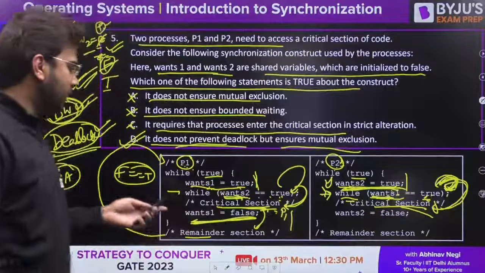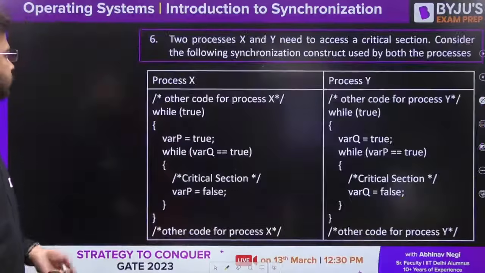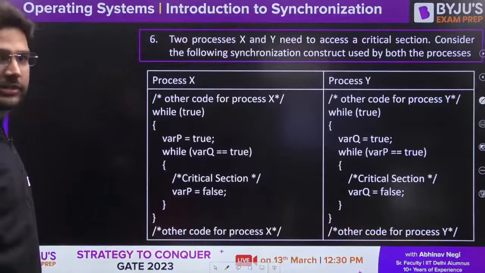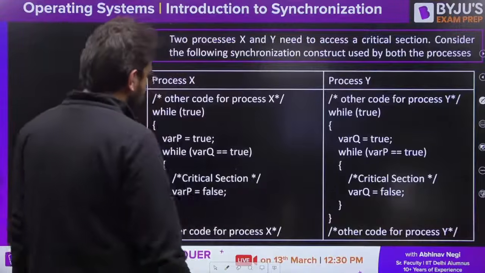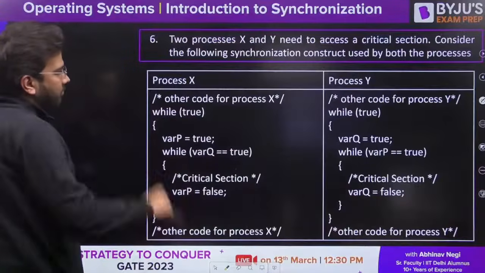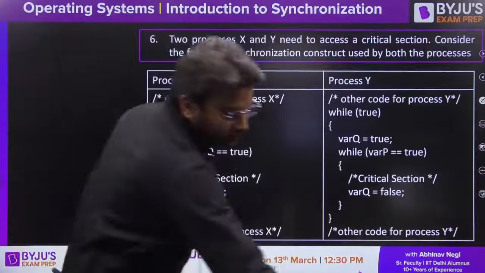Let's proceed to the next question now. The last question of today's class, and I want all of you to solve this correctly and quickly.